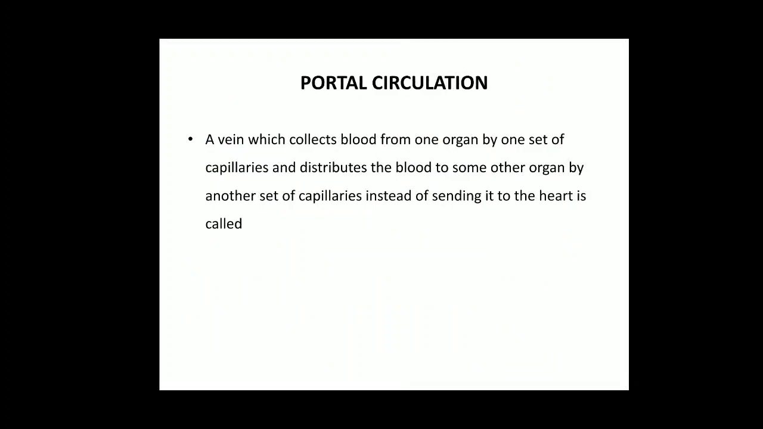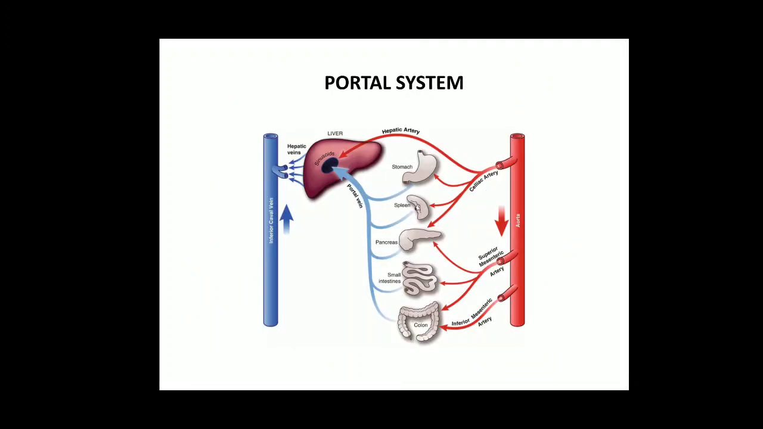First let us see the definition. A vein which collects blood from one organ by one set of capillaries and distributes the blood to some other organ by another set of capillaries, instead of sending it to the heart, is called portal circulation. Now let's see with the diagram.